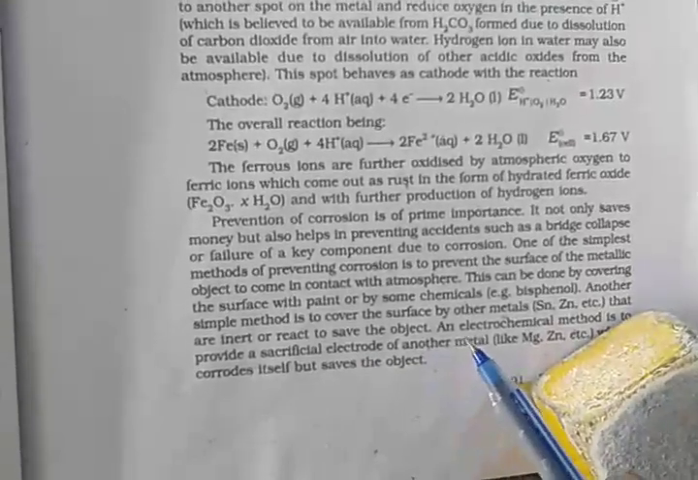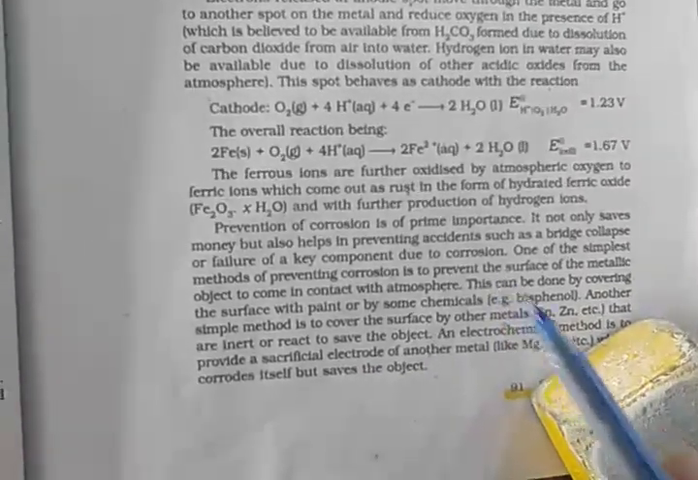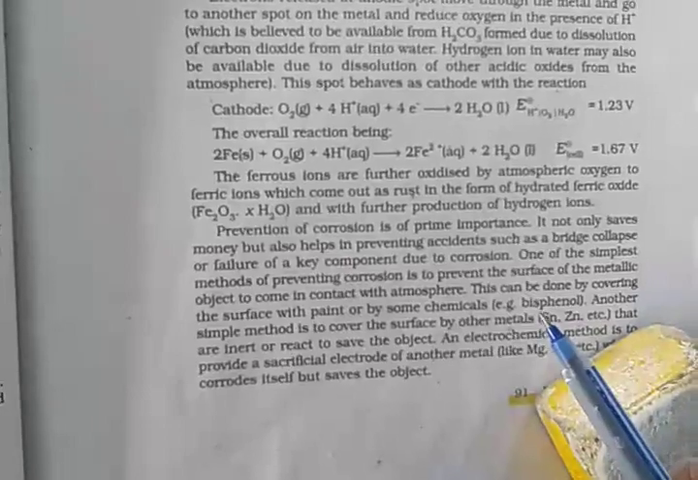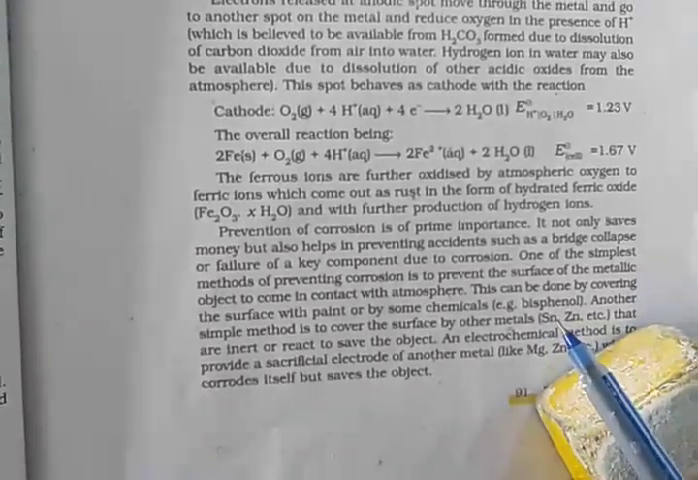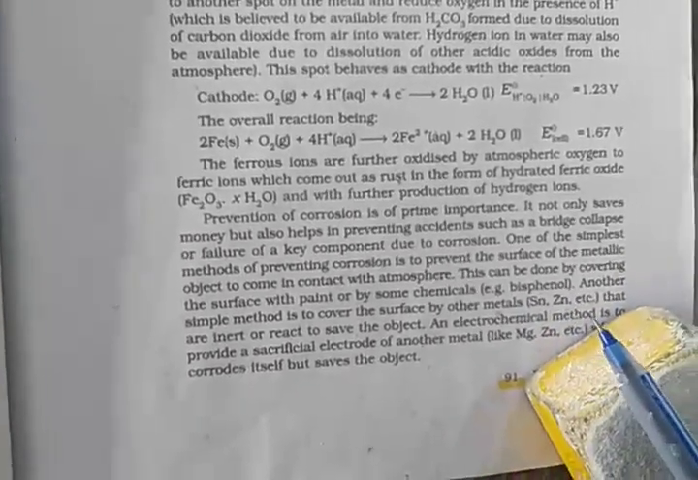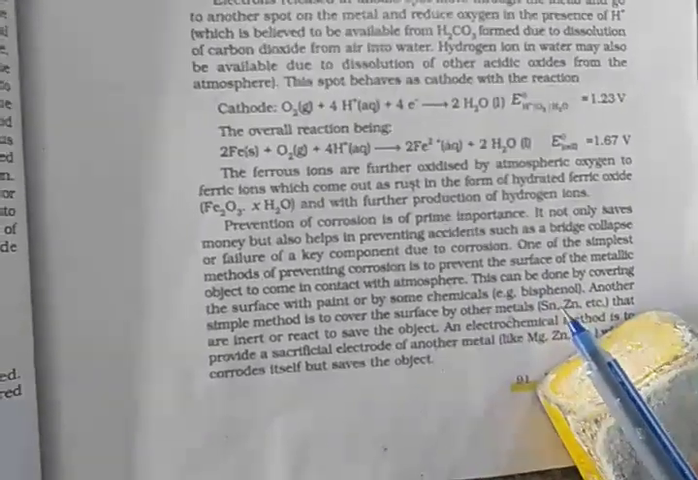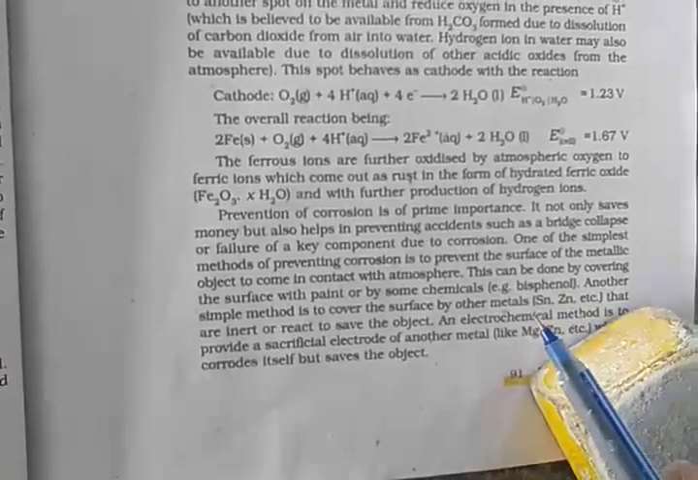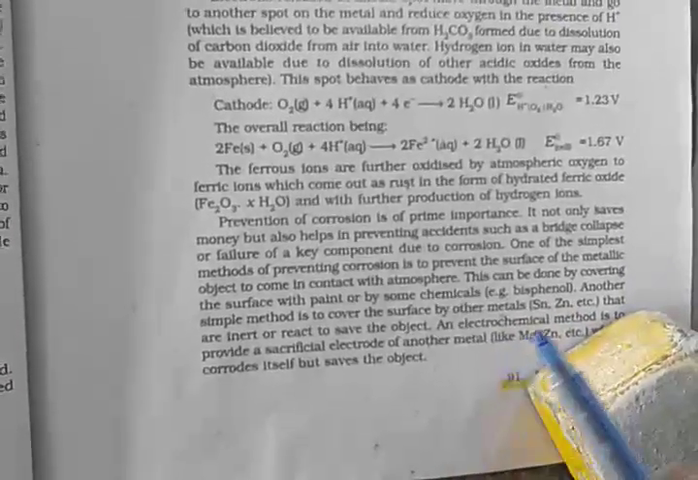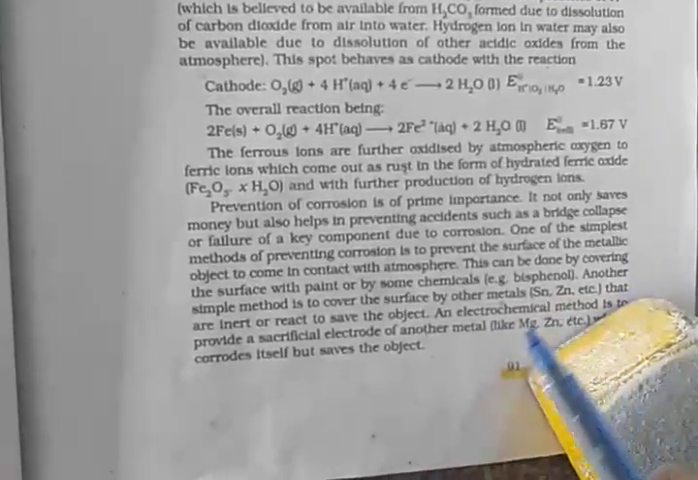To save the objects. So how many methods? By painting, by applying chemicals, or with other metals. So there are 3 methods to prevent corrosion. Those metals are inert, because they are inert, they do not allow oxidation on their surface, but iron is doing corrosion, so they are stopping it to save the object.